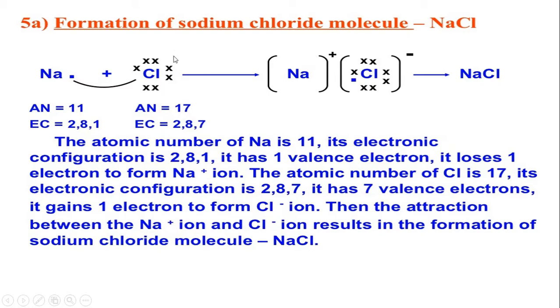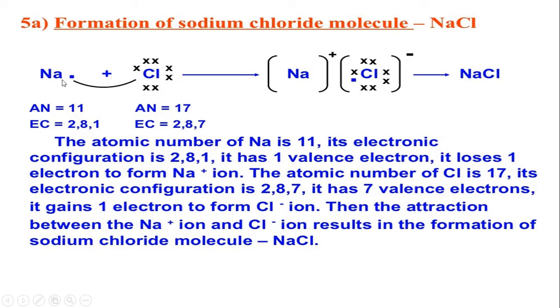It is a chemical bond formed between two atoms by complete transfer of electrons from one atom to another to complete their octet. That is called an ionic bond or electrovalent bond.